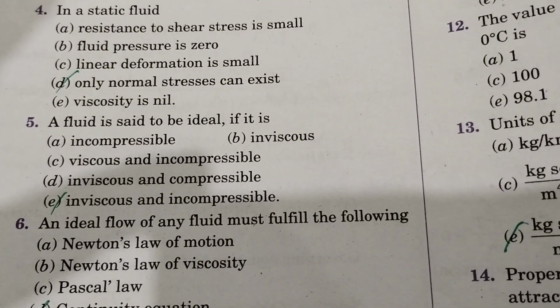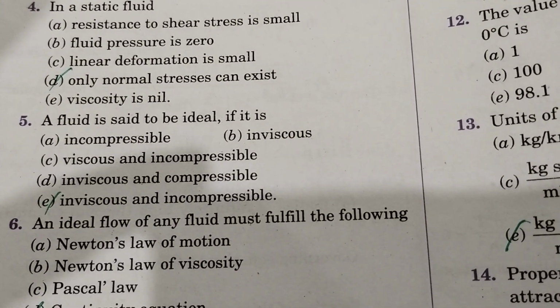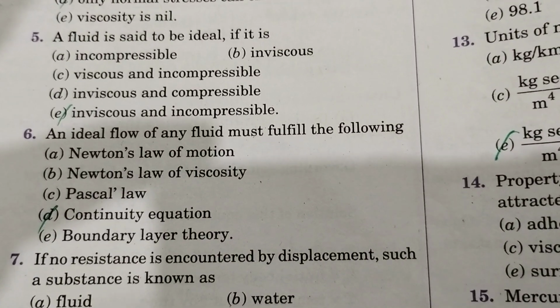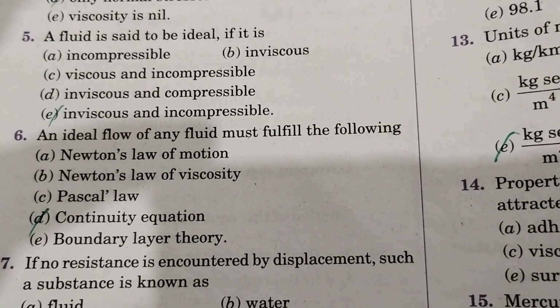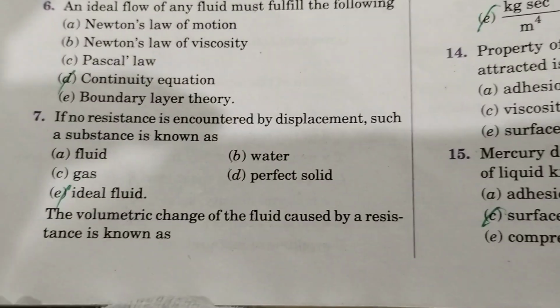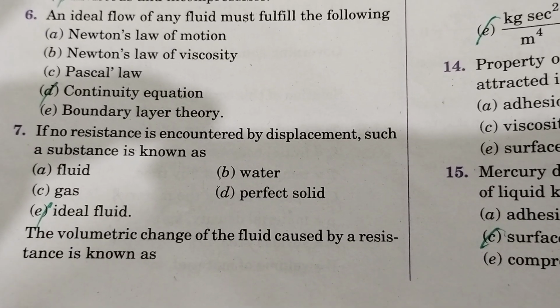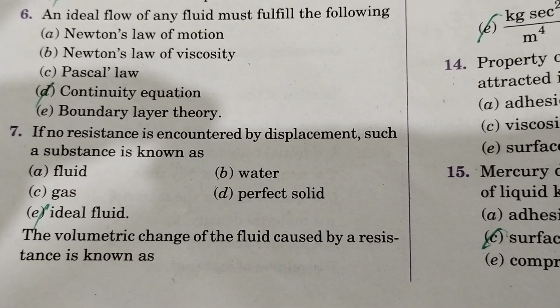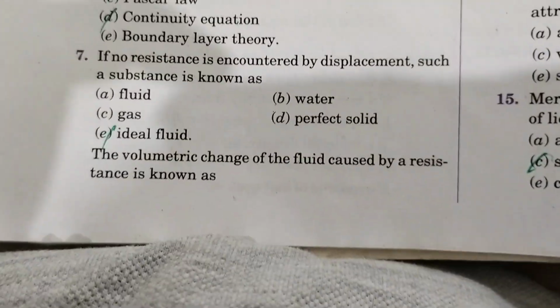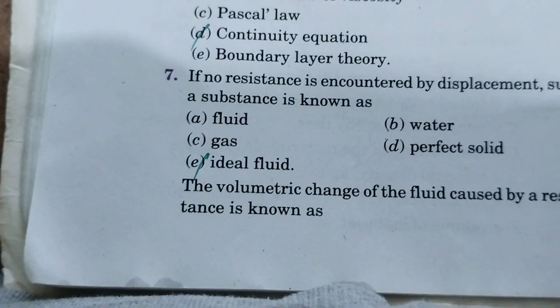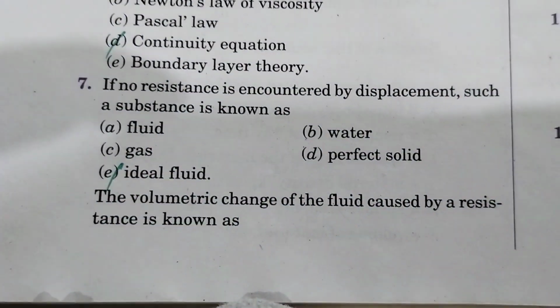A fluid is said to be ideal if it is inviscid and incompressible. An ideal flow of any fluid must fulfill the following continuity equation. If no resistance is encountered by displacement, such a substance is known as ideal fluid. The volumetric change of a fluid caused by a resistance is known as